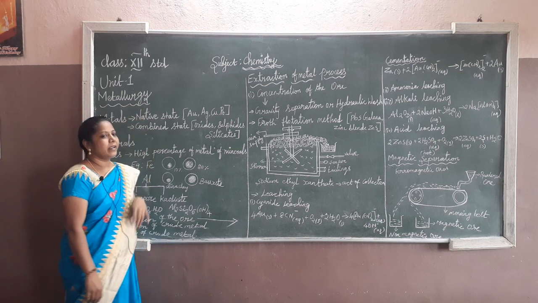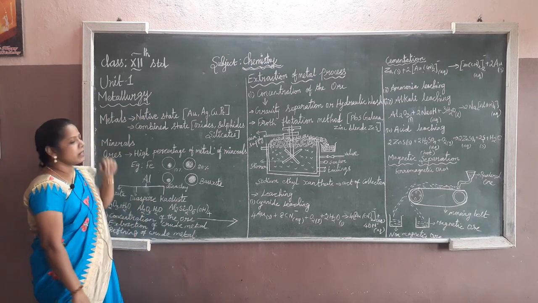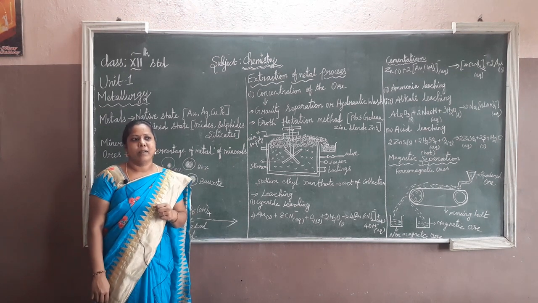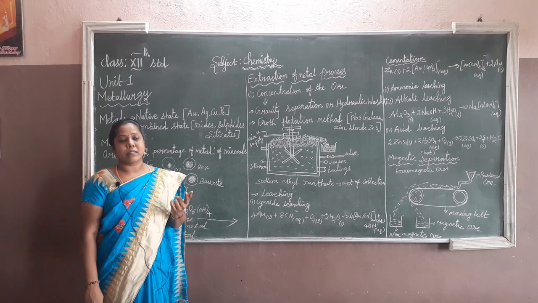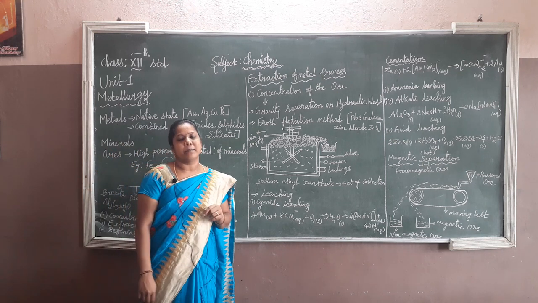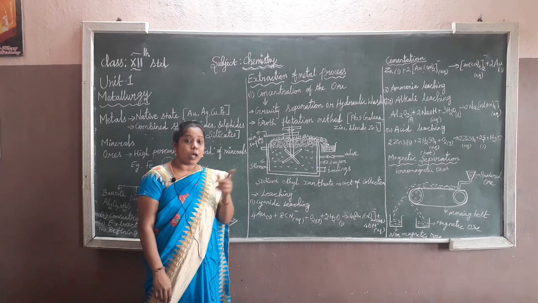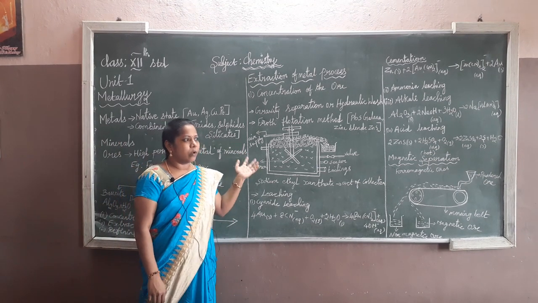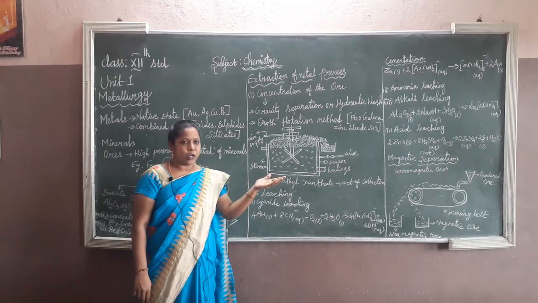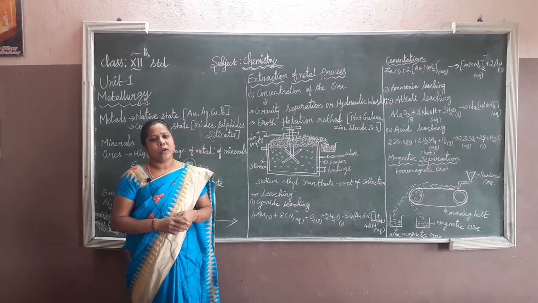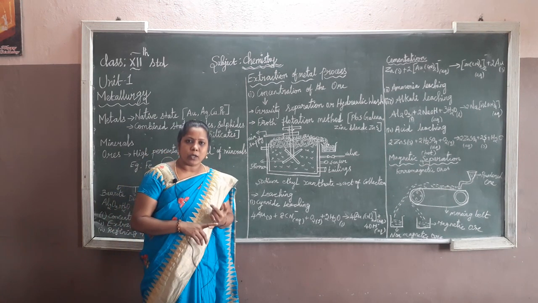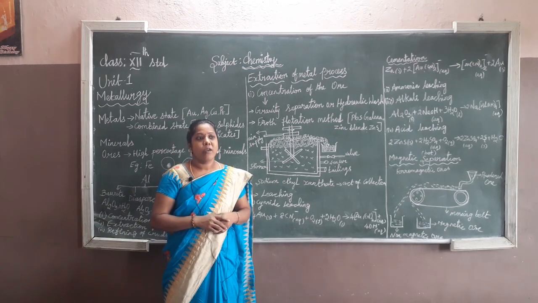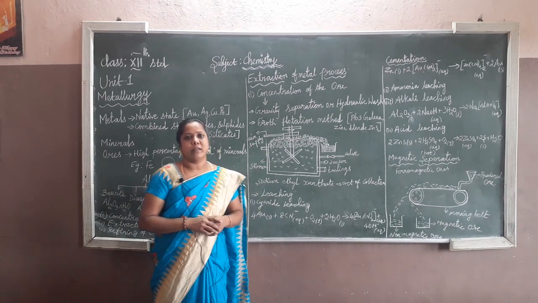The unit is 1. It's metallurgy. Metallurgy is nothing but the technology of metals with the science. You have to think: without metals, how can we survive? It's not possible. For example, notice your surroundings: the notice board or the blackboard, the window and these doors. Not only that, electronic equipment and vehicles, all those things contain metals. So we need metals more in this world.